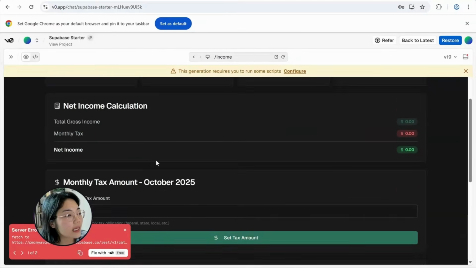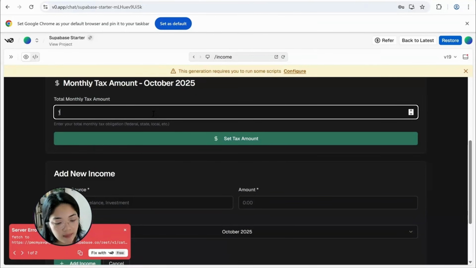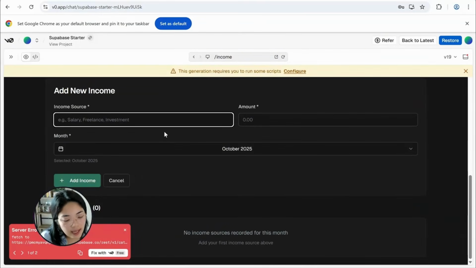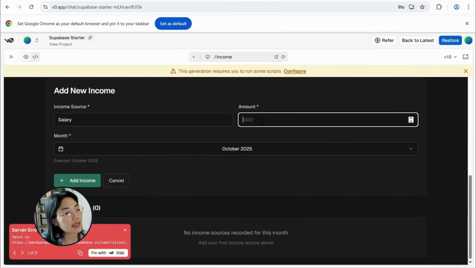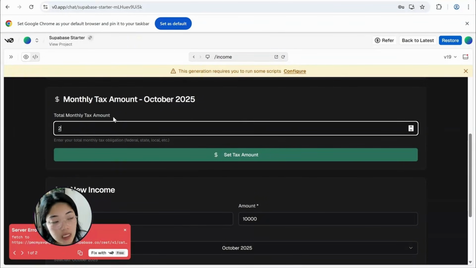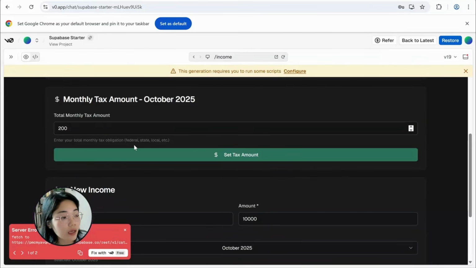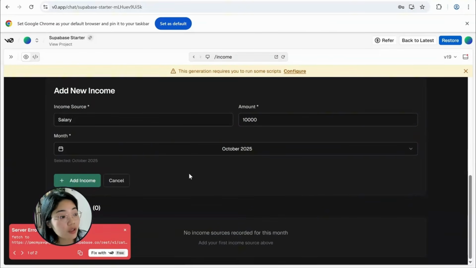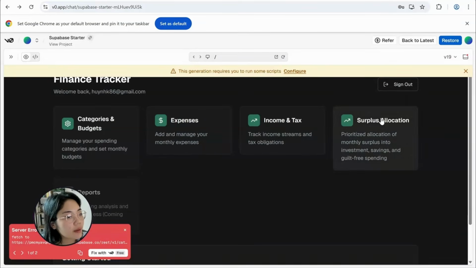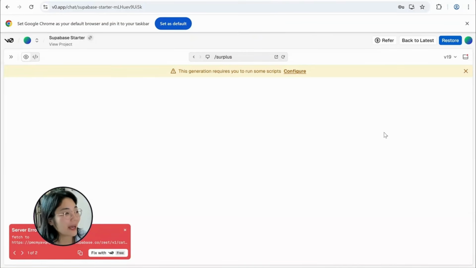Here I add in my monthly payment. Oh, this is my tax amount, sorry. The income's down here. So I can add in salary, how much I made or my family made, and I click add income. And now up here, I can also add in the amount of tax that my family is going to pay. So yeah, it's fully functional, it's saved into the database. I just click, and that would work. But I'm not going to do that because I don't want it to go into my actual database.